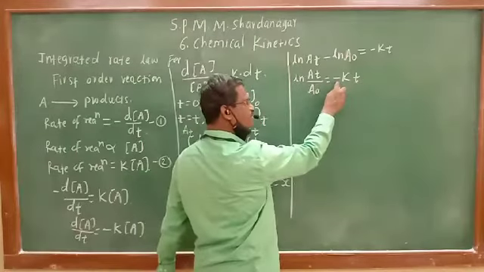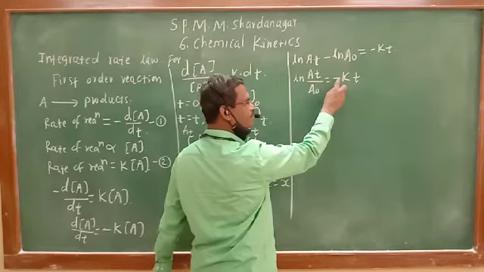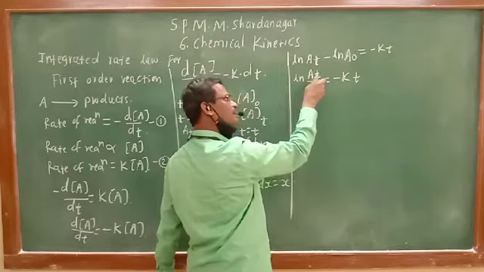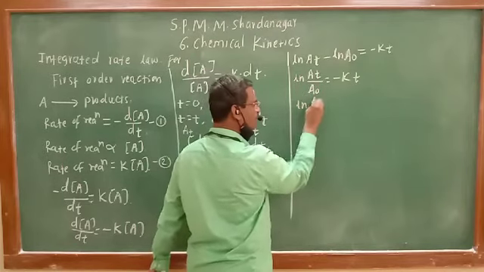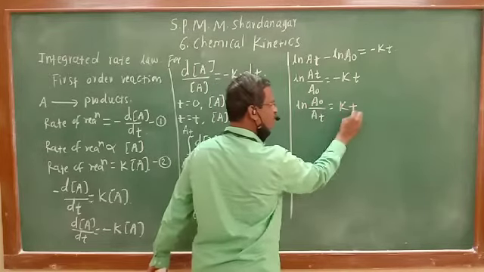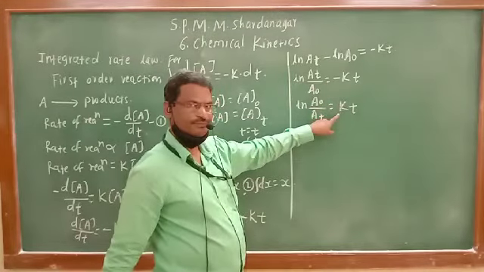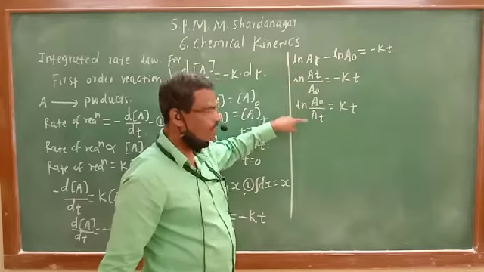If I write this with a plus sign, see what happens. If this minus becomes plus, this is ln A0 upon At. So here ln A0 upon At will be equal to plus kt. The minus sign becomes plus, and at that time At upon A0 becomes A0 upon At.